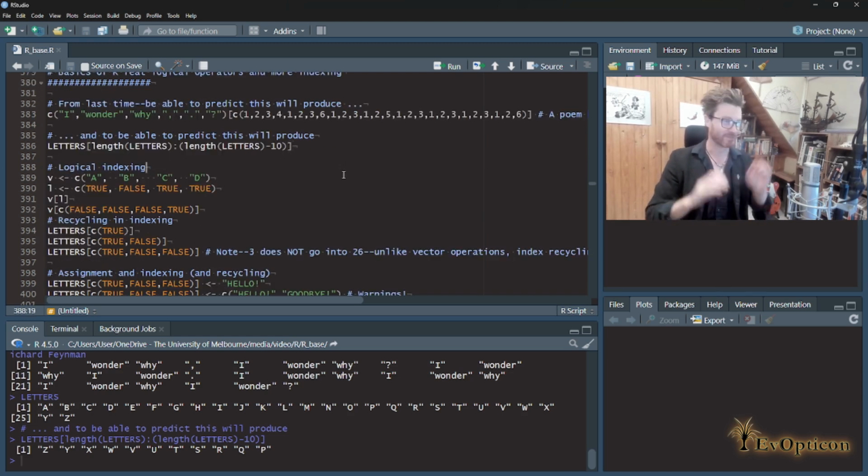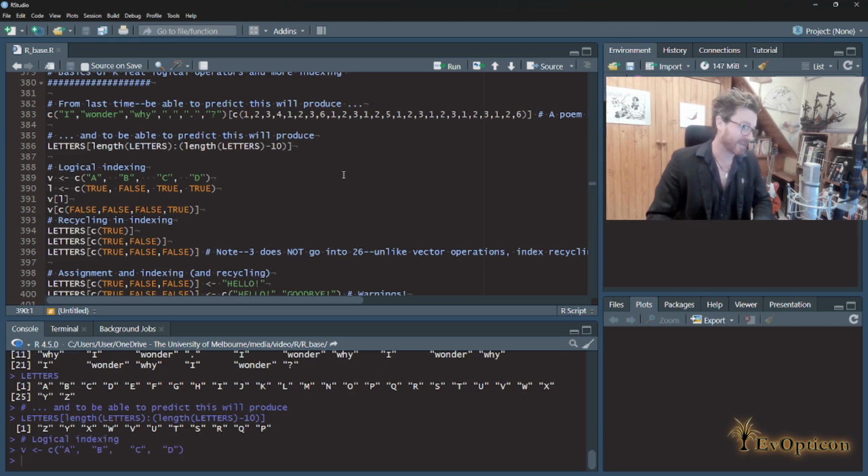All good? So make sure that all made total sense and that you're very comfortable and have internalized all the logic there, because we're going to take this a step further. So logical indexing, for this part, we are going to need a couple of variables just for didactic purposes. The first one is called V.